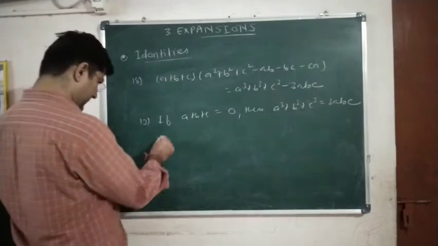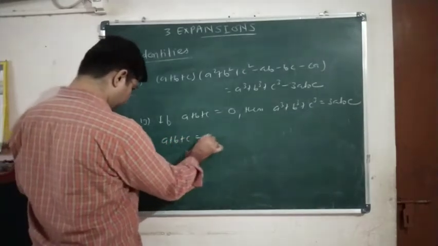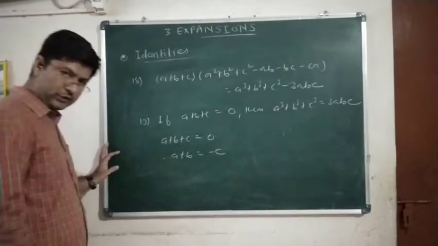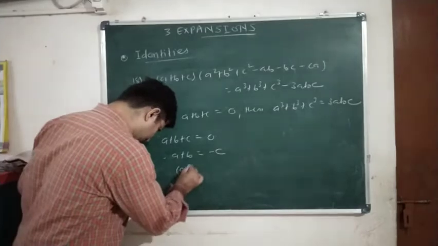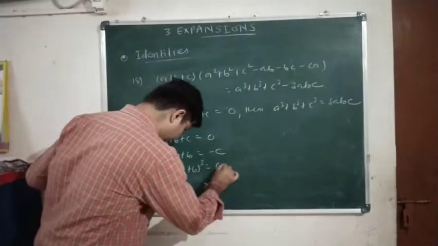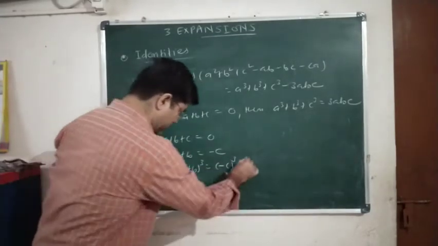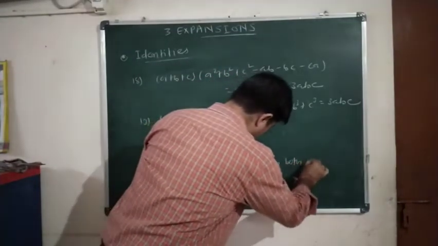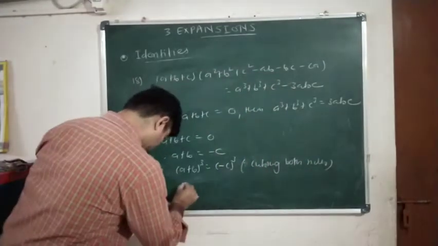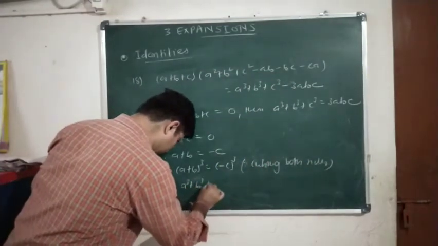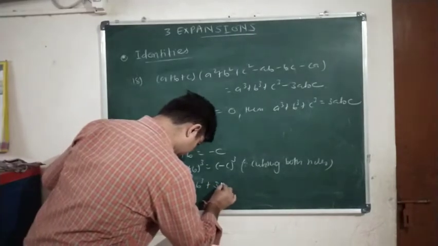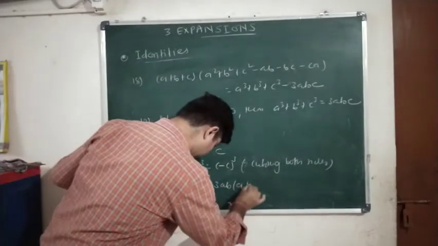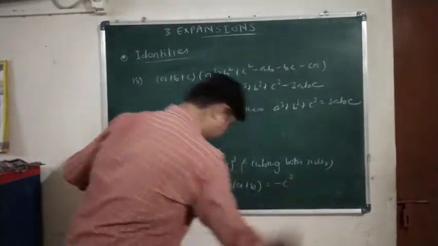This result can be easily understood in this way. We are given a plus b plus c is equal to 0. So let us transpose c to the right side, so we can write minus c. Now cubing both the sides, (a plus b) the whole cube is equal to (minus c) the whole cube. Yes or no? Cubing both sides, we will get a cube plus b cube plus 3ab into bracket (a plus b) is equal to minus c cube.